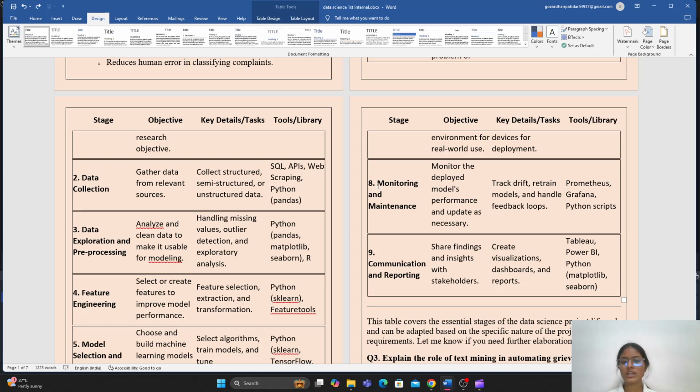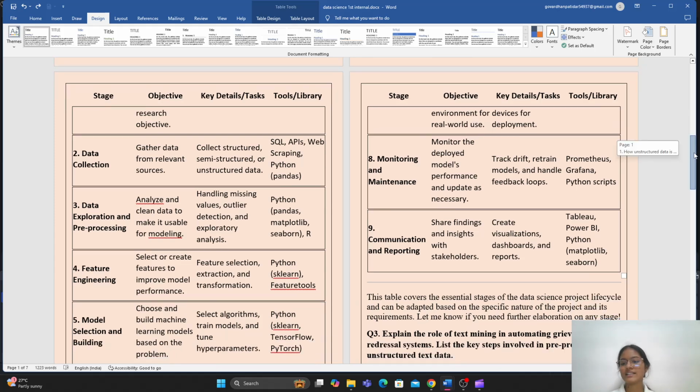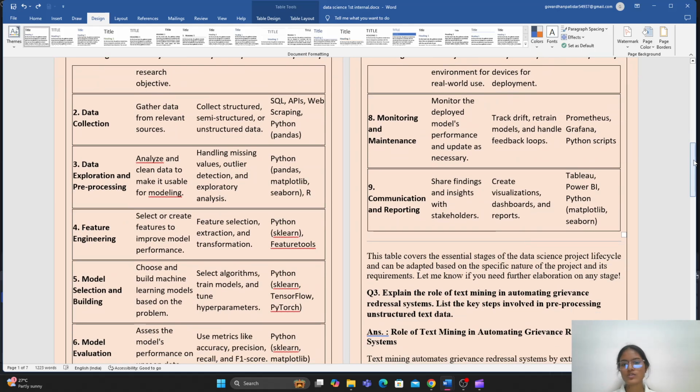The next stage is communication and reporting, like sharing findings and insights with the stakeholders. You can create visualization dashboards and reports, for which you can use Tableau, Power BI, Python. There are many tools for communication and reporting. Matplotlib, which is a Python library, also allows some features for communication and reporting.